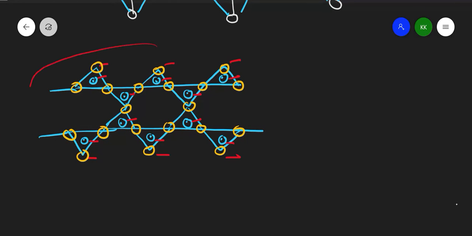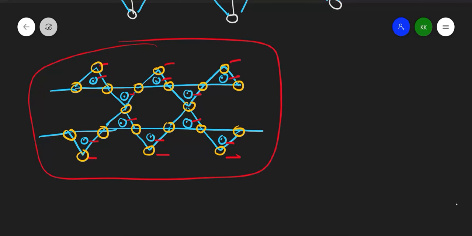So this is all about sheet silicate. The structure has come nicely. This is all about silicates: classification, their formulas, general formulas, and a few examples.